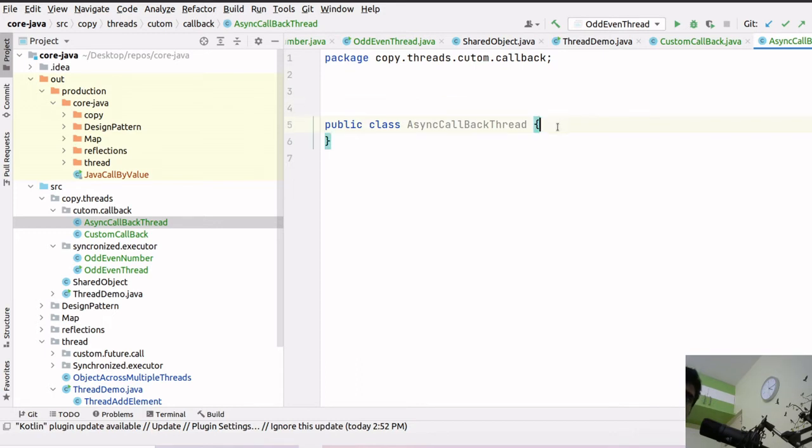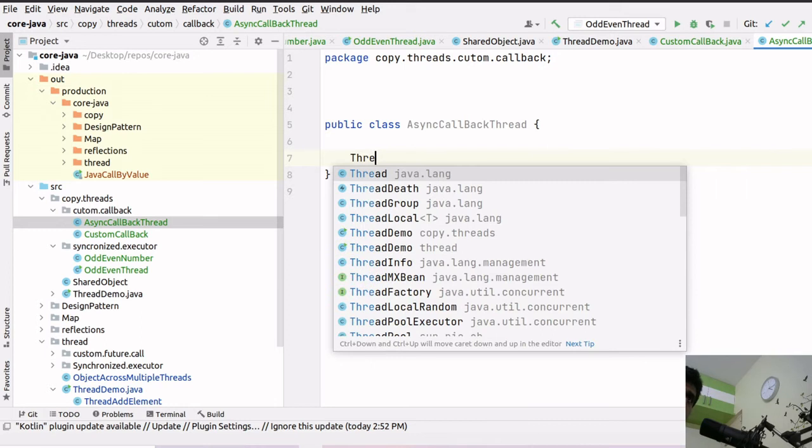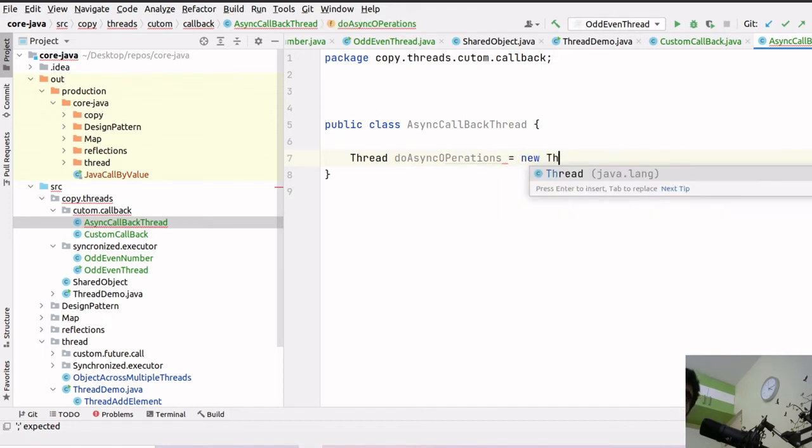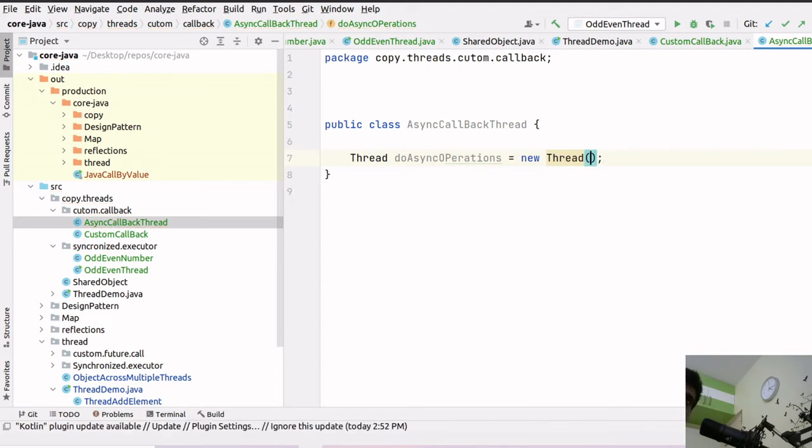So let me create a thread here, and we will create the two threads again. I will directly write thread, do async operations, and then we will do new thread, and then we will write here new runnable, right?